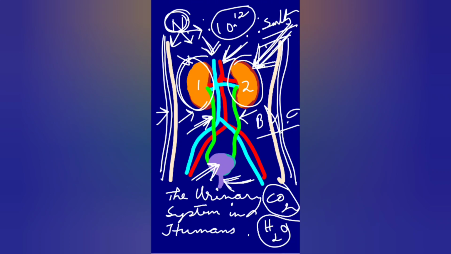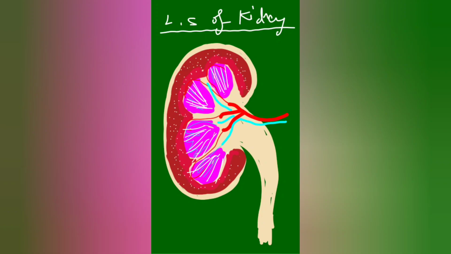So let me change the page and show you a picture of the kidney first, and then I will magnify and tell you how the kidneys actually function. Now, children, look at the picture of a kidney. You can see a dark region here.